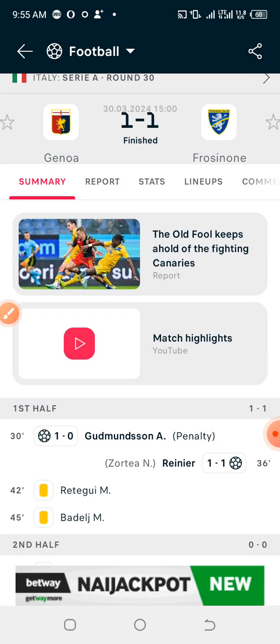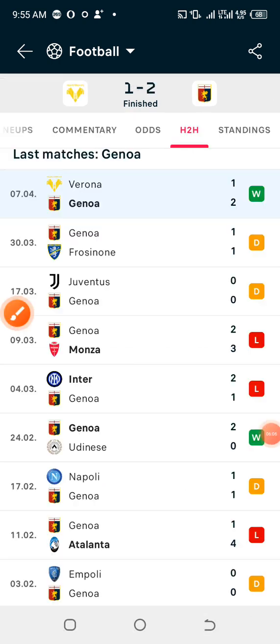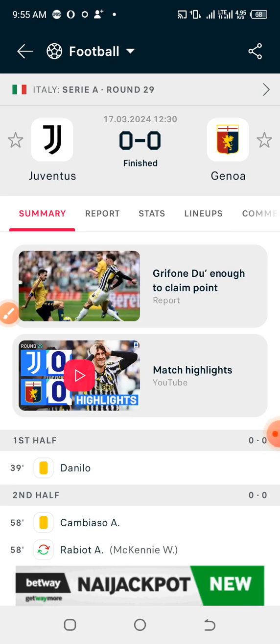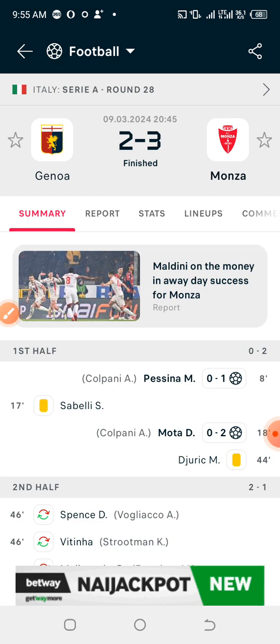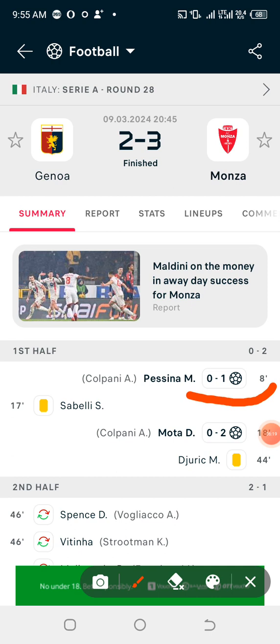So in this particular match, the first goal occurred in just 30 minutes of the match. Now let us check the next game. So the match they played with Juve ended up 0-0. Let's check the third game with Monza. So with Monza, the first goal occurred in 8 minutes.